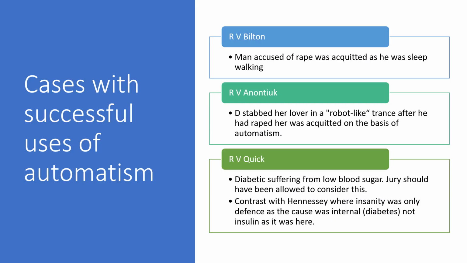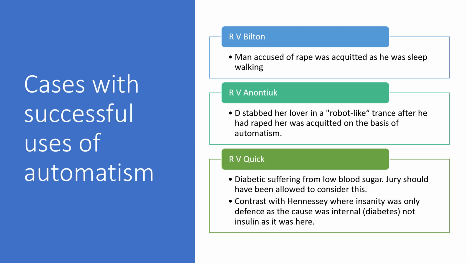Now we're going to look now at some cases with the successful uses of the defense of automatism, and therefore the second element would be satisfied. So in Bilton, a man accused of rape was acquitted as he was sleepwalking. Now we've seen sleepwalking in insanity as well, and it was considered an internal factor or internal disease, but curiously we're going to see a number of times in which it's also been considered automatism, because it arguably could be an external factor. So I guess the justification there is that we've got something affecting the sleep, and that's the condition, so of course it would be external as well.